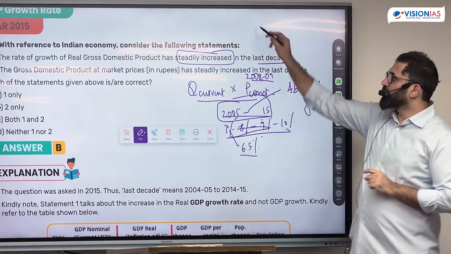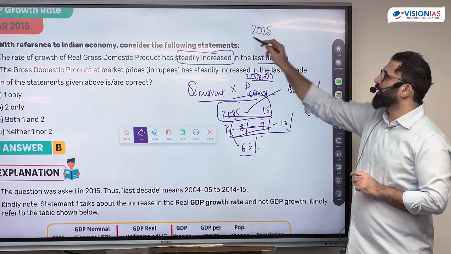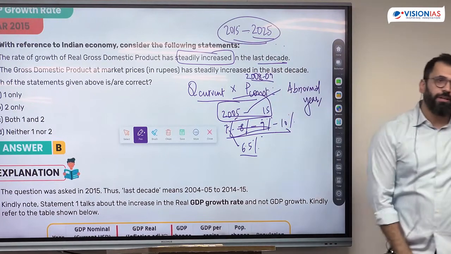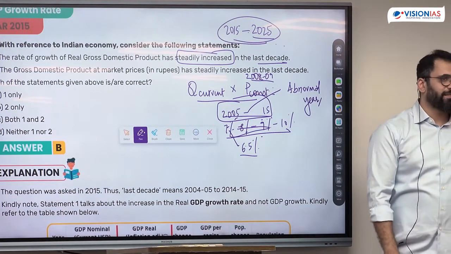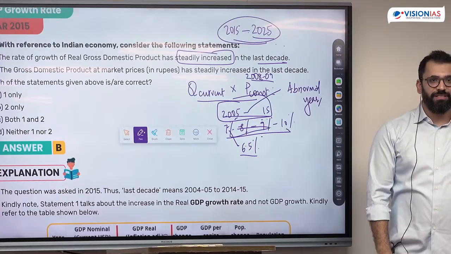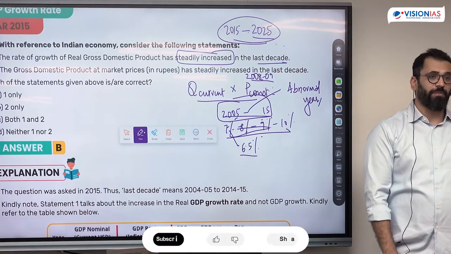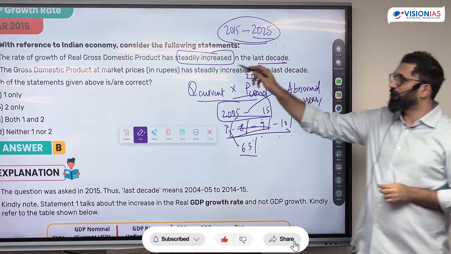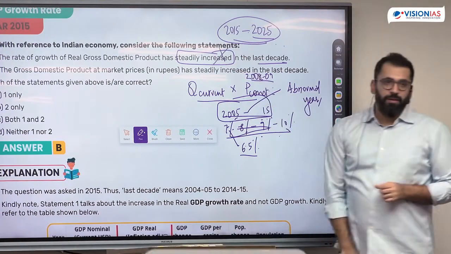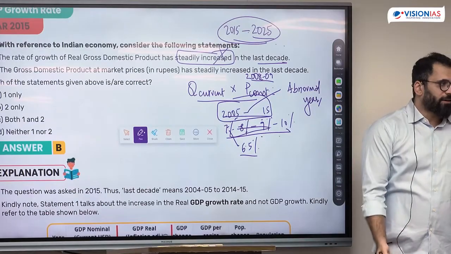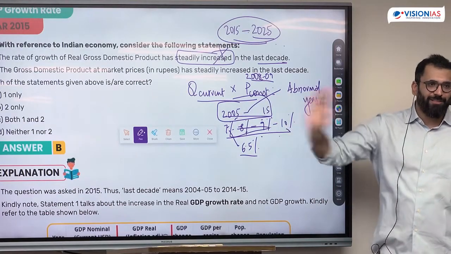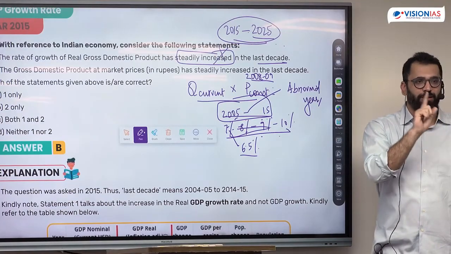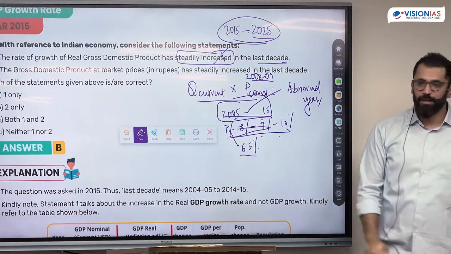For example, if the question was asked in 2025 and the time frame was 15 to 25, do we have an abnormal year here? Yes. In 16 demonetization, 2017 GST, then a pandemic from 19 to 21. So you might not get this, and this statement would then not be correct. And we had 2008. You'll get it from the facts also, that this did not happen. But how to solve it in the exam without knowing the facts? Try to find the abnormality that has happened.